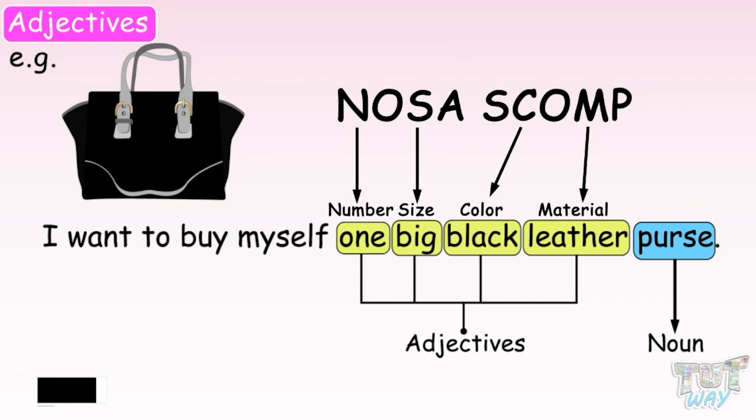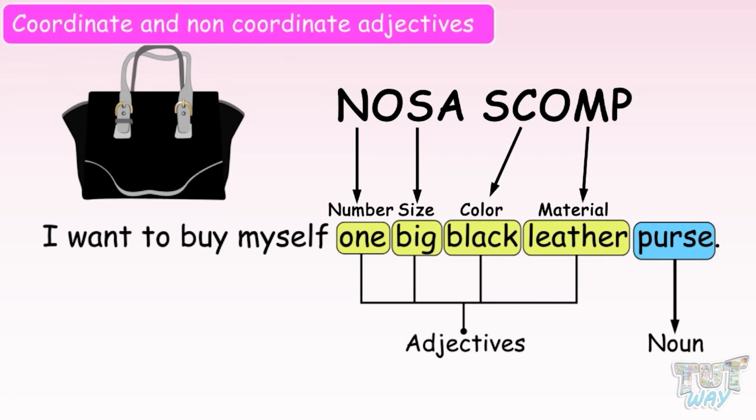Number, opinion, size, shape, color, origin, material, purpose. You need to remember this order in order to write the adjectives in the right order. Now comes the point when I can explain to you what are coordinate adjectives and non-coordinate adjectives. It is very important to learn the difference, because you must be confused whether you need to put commas between these adjectives or not.